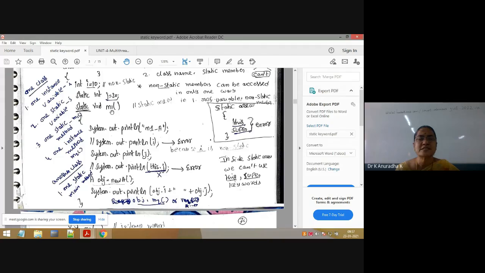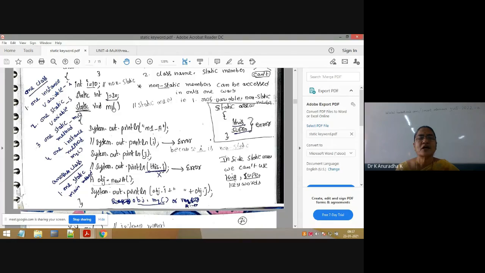So this is the first important point to remember with respect to static methods. Again I am repeating. Inside the static methods we can access static variables and static methods directly, but we can't access instance variables and instance methods directly.